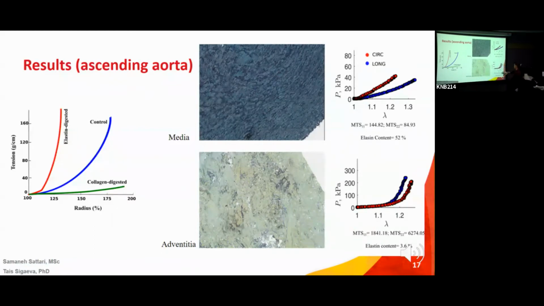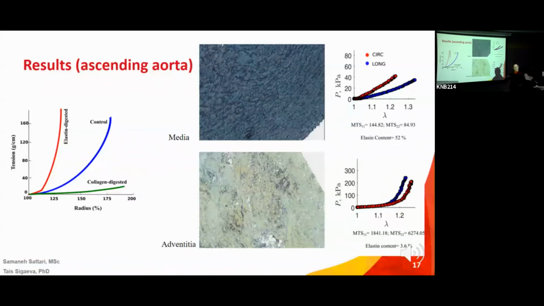When you look at the adventitia, this is a relatively normal, again older, but normal aorta. The elastin content in the adventitia is almost zero. There is the more typical collagenous behavior where it starts very low, very easy to deform, and like I said, it acts almost like a girdle. You reach a certain deformation around 15%, and the stiffness increases, you can't go further than that.